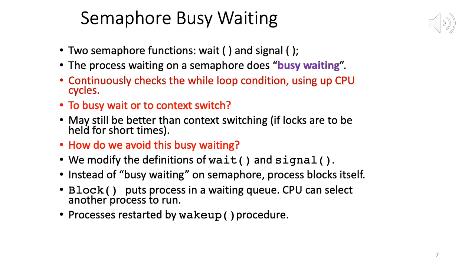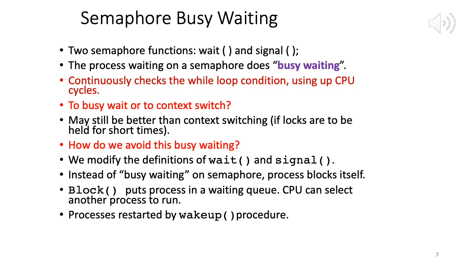So they will all wait there, and eventually when the original process exits its critical section, it releases the lock, and then using your scheduling algorithm we can give the lock to some other process. So the main problem here is when a process tries to acquire a lock, and the lock is already taken, it does what we call busy waiting. Which means it's continuously testing the while loop, while S is equal to 0, where S is the lock, the binary semaphore. So it's continuously checking the value of the while loop, right?